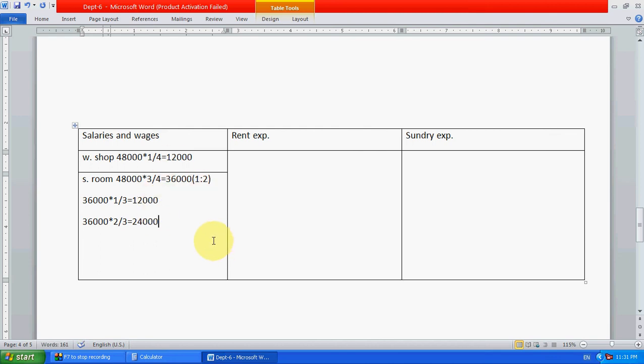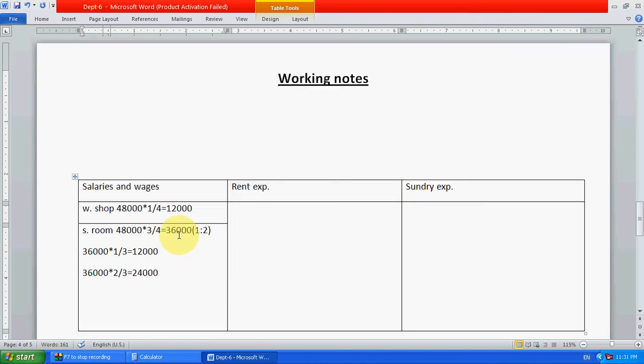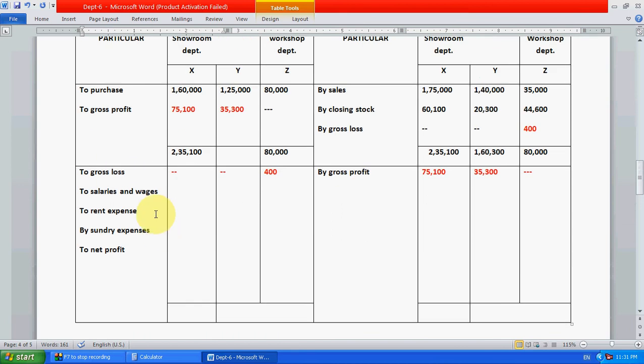So 12,000, 12,000, 24,000. Right here, salaries and wages for X department is 12,000, and for Y 24,000, and for Z it's 12,000 for workshop. Now